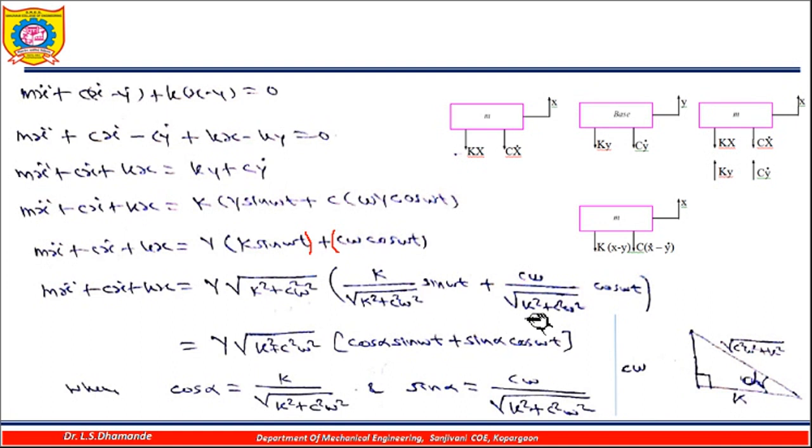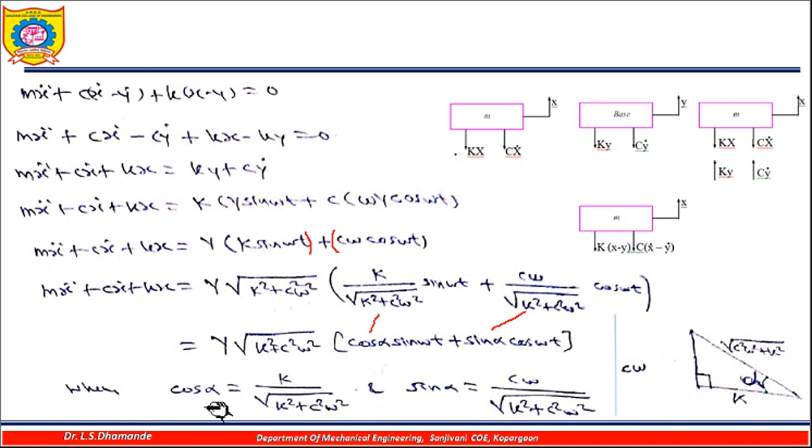So what I am trying to do here is that this c omega divided by under root of k square plus c square omega square is nothing but the value of sine of alpha. So I am going to put this as sine of alpha, and this as cos of alpha, and this term is as it is over here.